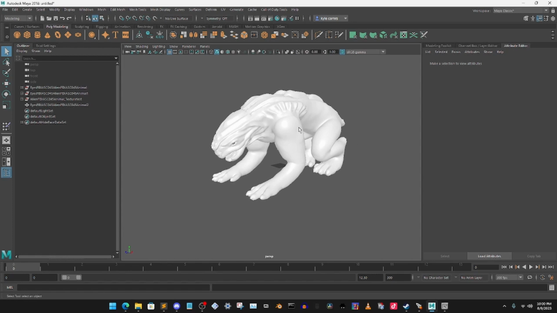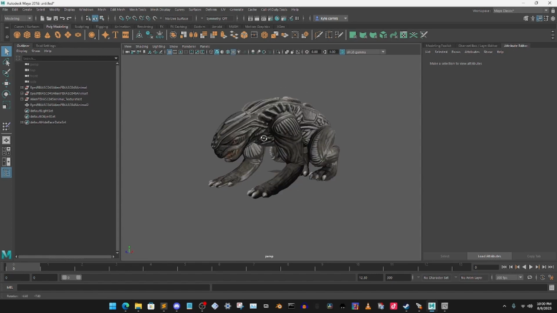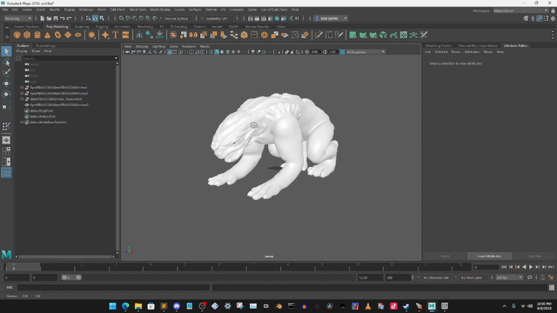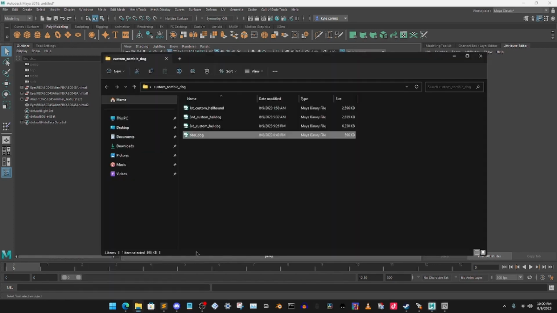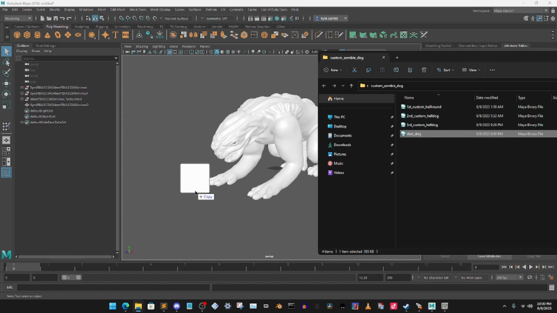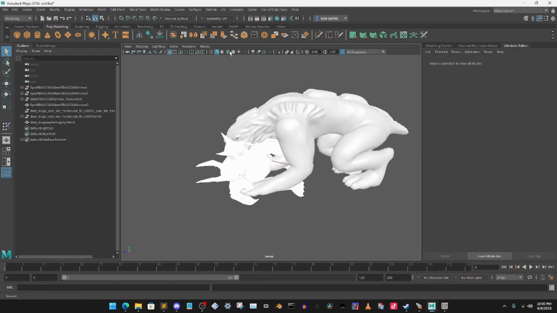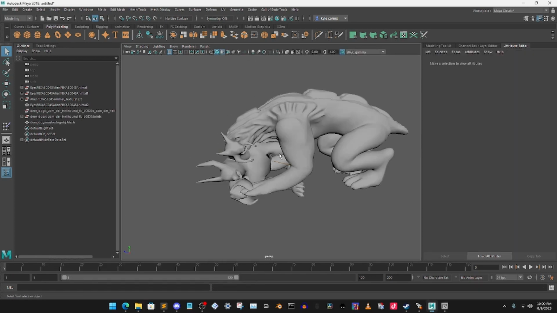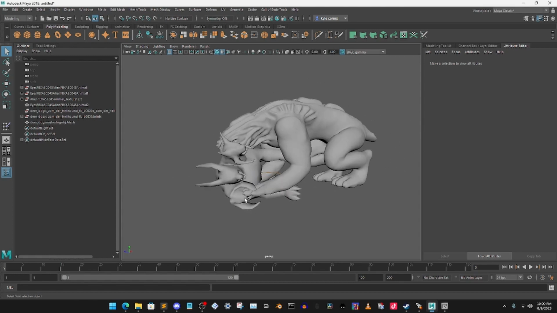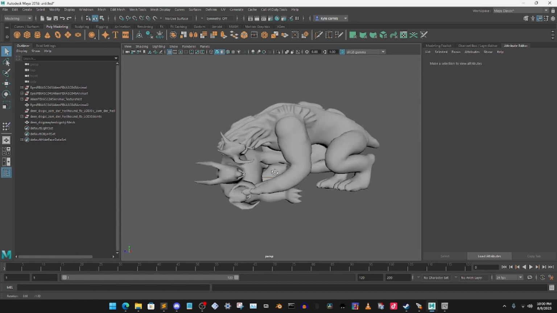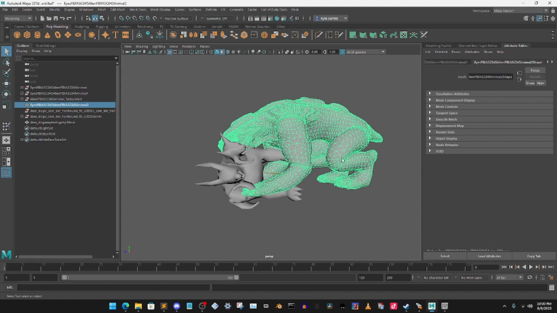So as you put your monsters in, I already textured it, as you can see. It is looking fabulous, but we don't care about the textures right now. Go ahead and grab the deer dog and drag that in. Click onto this one so you can see it a bit more clearly. We can see that the dogs are here, and the bones are there. So we're going to grab our model.